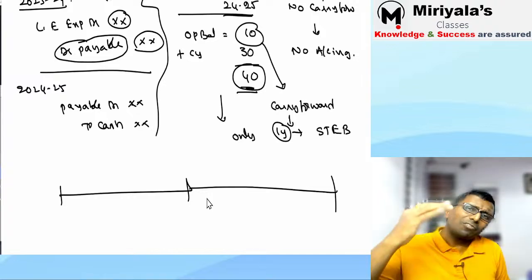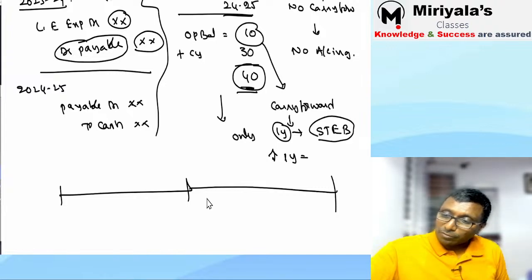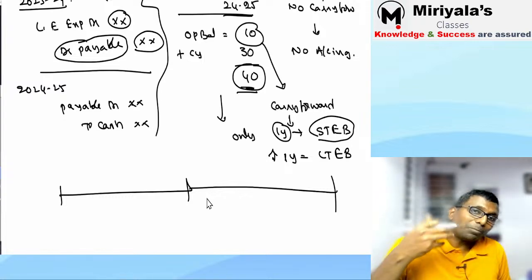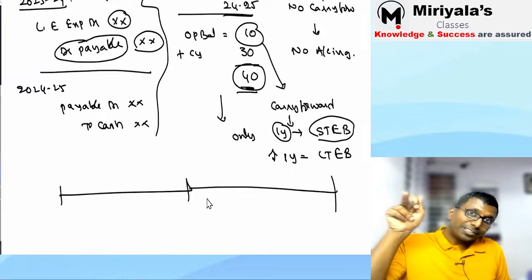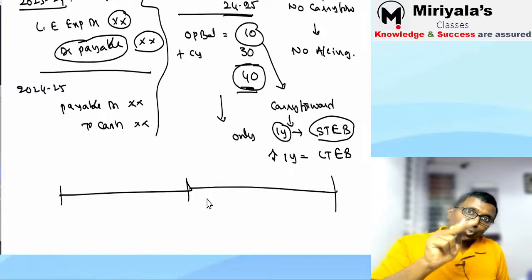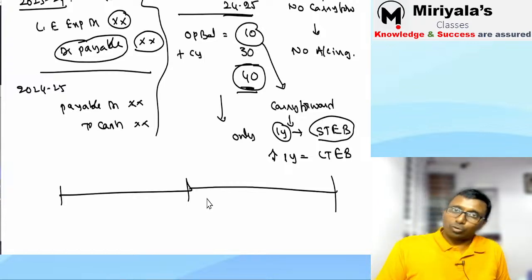You can carry forward for second year, third year, fourth year, whichever year you want. Correct? If it is for more than 1 year, then it is not a short-term employee benefit. It is going to become a long-term employee benefit, because you are going to get the benefit out of it because you worked in the current year. The benefit is going to come after 1 year. Then it is not a short-term employee benefit. It is a long-term employee benefit. I hope you got it.